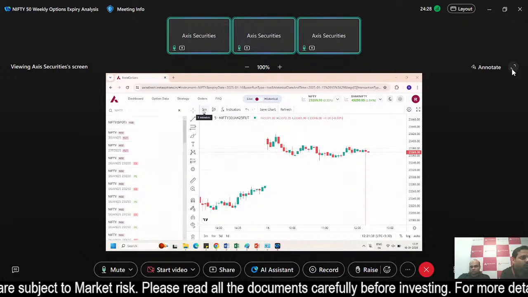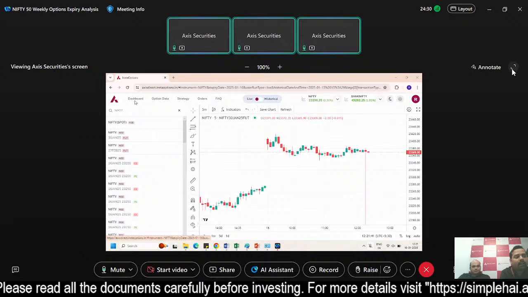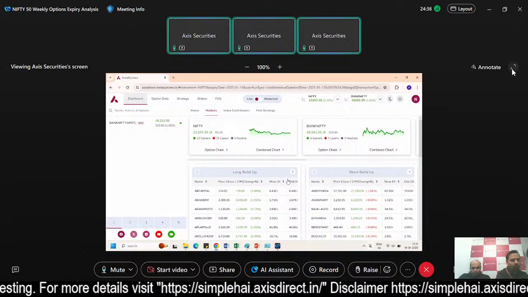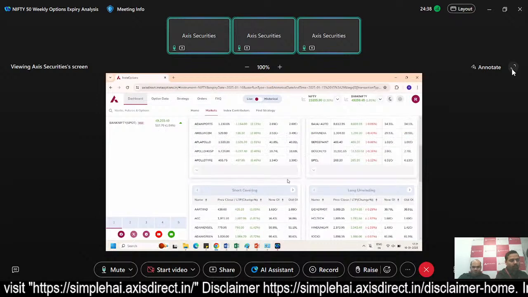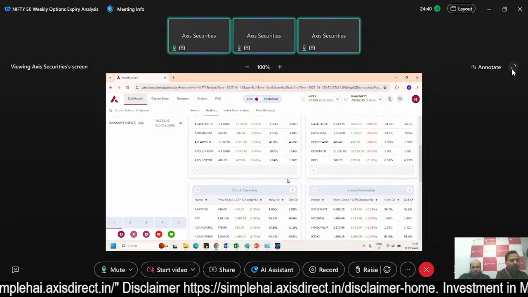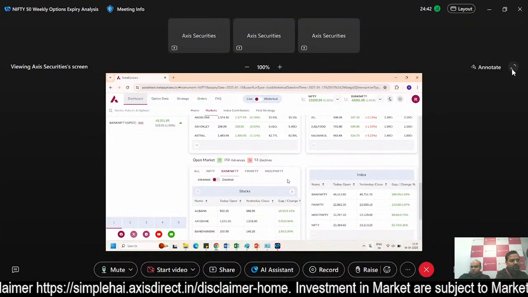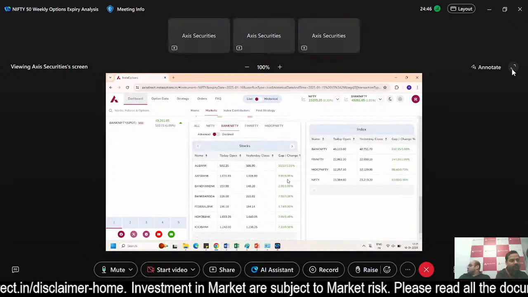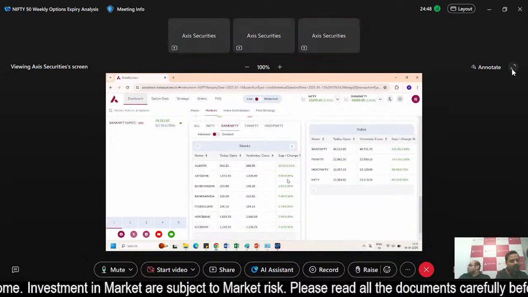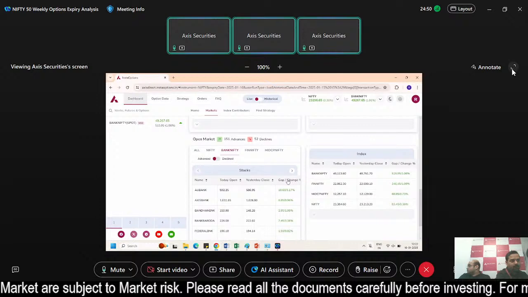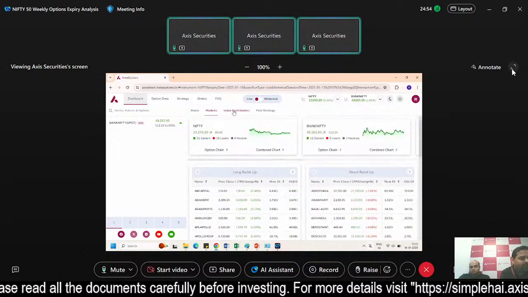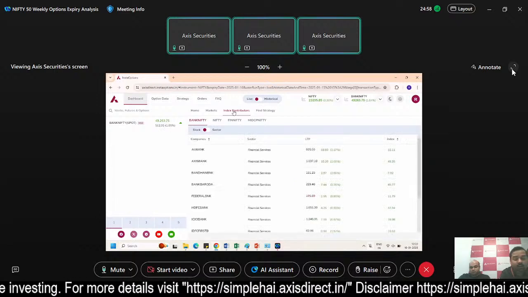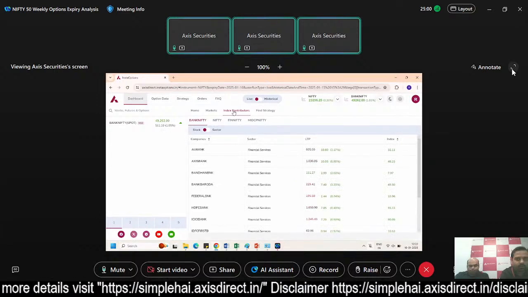Now you can go into the dashboard जहाँ पे आपको long buildup कहाँ पे हो रहा है, short buildup कहाँ पे हो रहा है, ये पूरा एक ही single window में. You will be able to see simultaneously going with the short covering and long unwinding also, and कौन कौन से stocks आज कितना gain चल रहा है, plus कौन से decline mode पे है, that you can get from the single page itself. Now talking about the Nifty 50, right now the future is trading around 23,371.